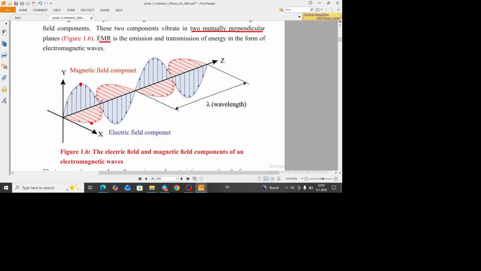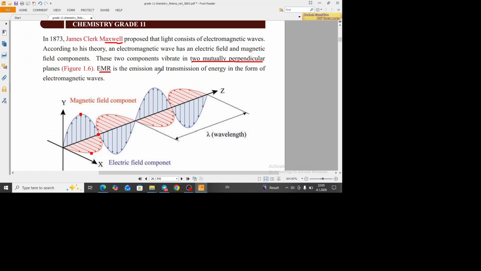So these two magnetic field component and electric field component vibrate in mutually perpendicular planes. This is the core point or the main principle of Maxwell theory.